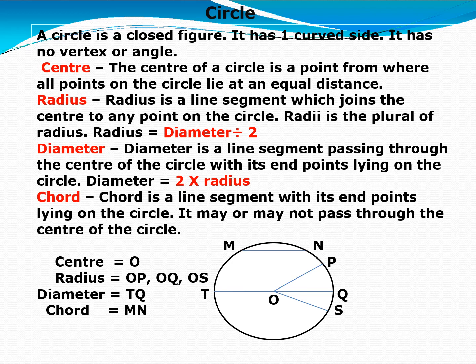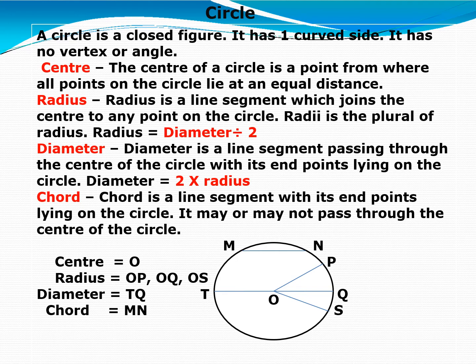What is radius? Radius is a line segment which joins the center to any point on the circle, on the circumference. Later on you will learn about this also. On the boundary line of the circle, right? Radius is a line segment which joins the center to any point on the circle. And in a circle, we can draw as many radii as we want. Okay? Radii is the plural of radius. From the point O, you can draw as many lines to points on the boundary. These all are radii. Fine.